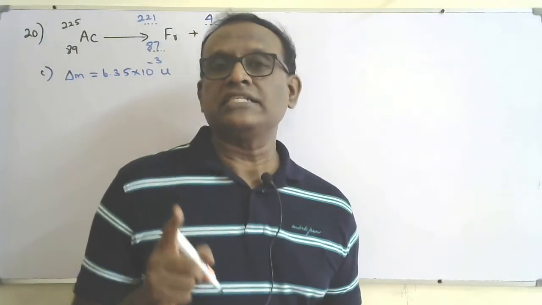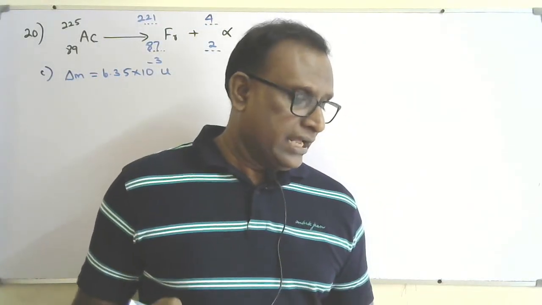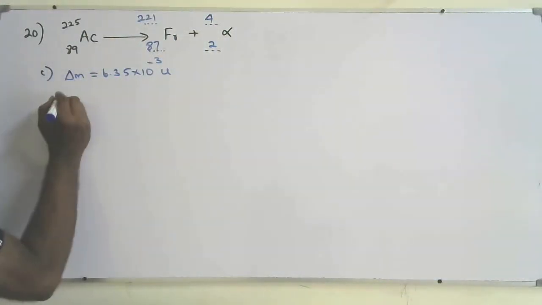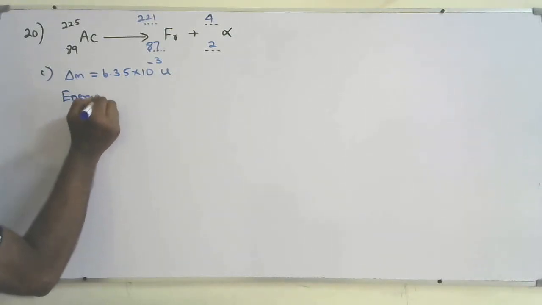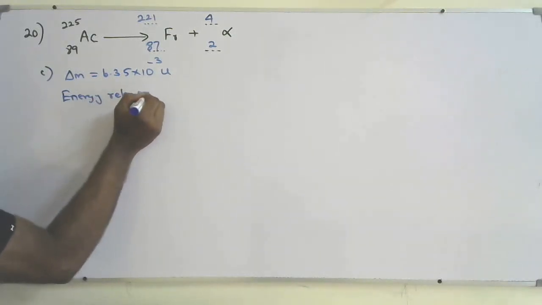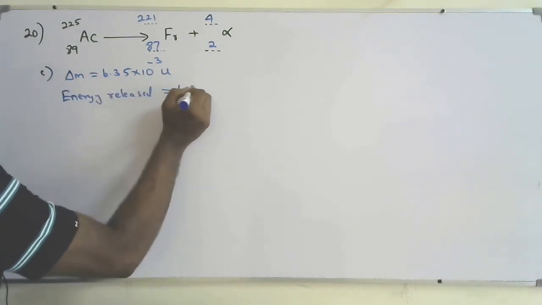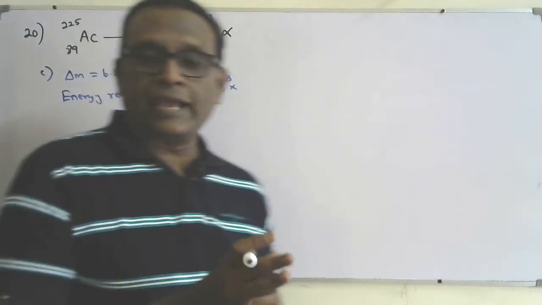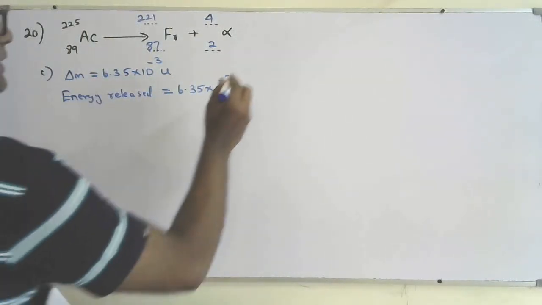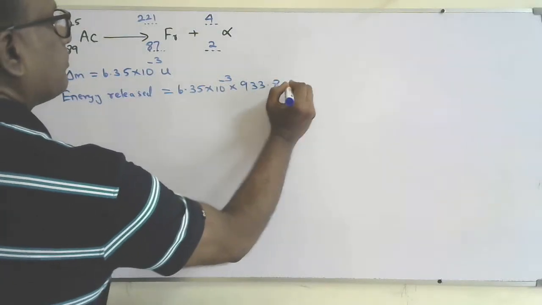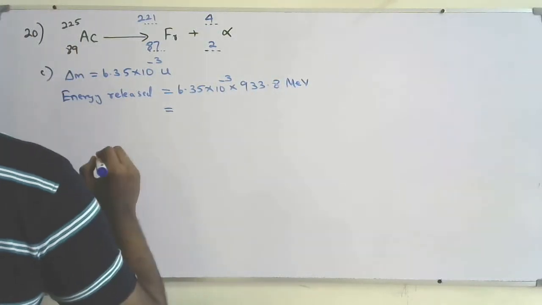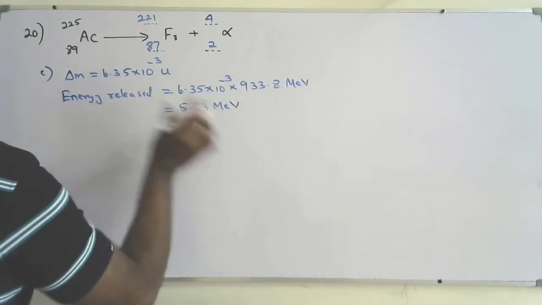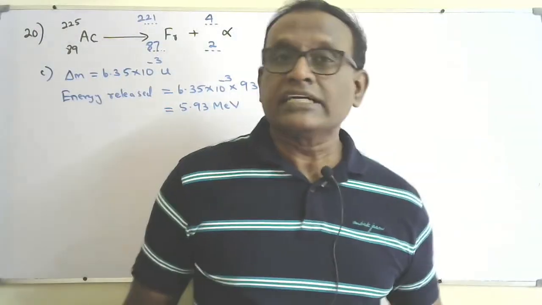If there's a mass deficit of 1 U, the energy release will be 933.8 mega electron volt. So the energy release in this decay will be equal to 6.35 × 10^-3 times, if 1 U decay happens, we already found it, that is 933.8 mega electron volt. So that will be equal to 5.93 mega electron volt. So this is the total energy released in the form of kinetic energy of francium and alpha particle.